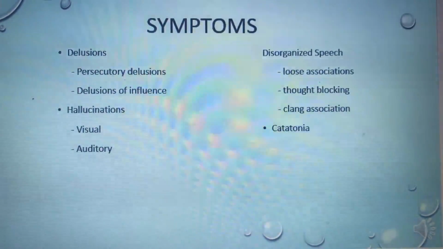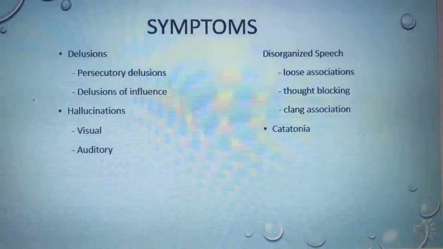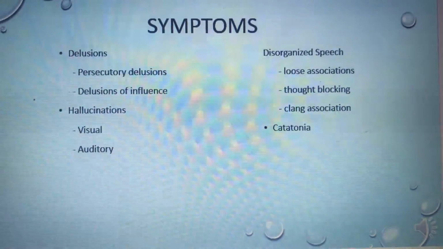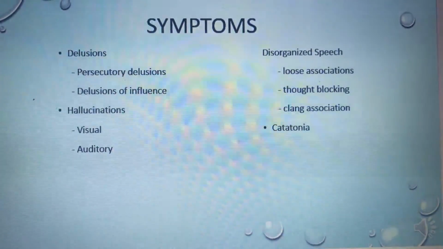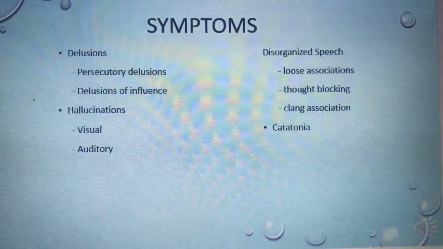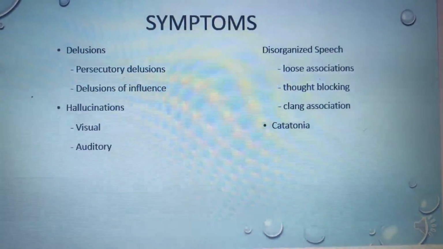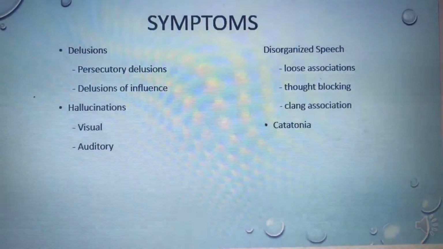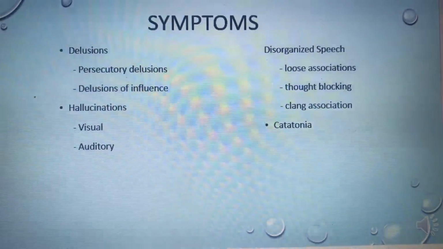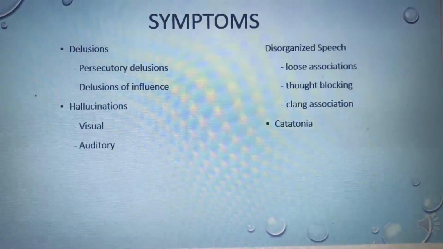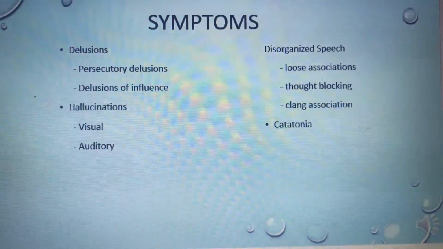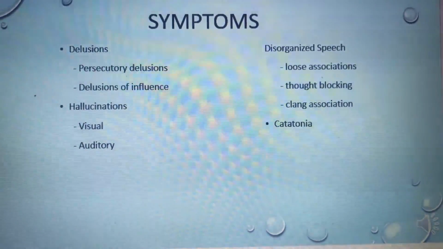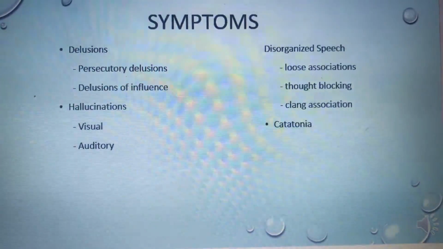Some symptoms that I found also from our Abnormal Psychology book were delusions, which there are two types. Persecutory delusions, which are the most common. These consist of beliefs that someone is harming or attempting to harm them, or the belief that they are a special agent. Also, there's delusions of influence. This is the belief that others control their behavior or thoughts. For example, they believe that the government is putting thoughts into their head, or evil forces are making them act a certain way.